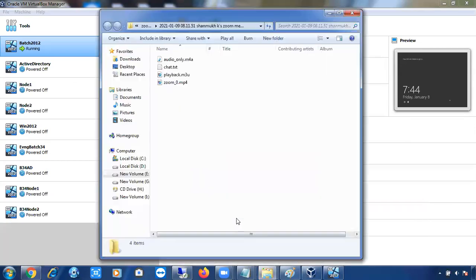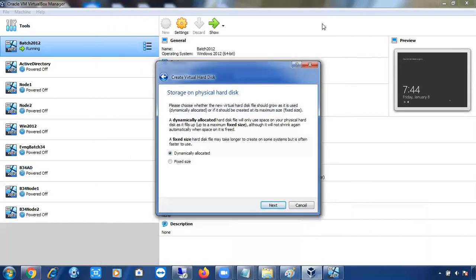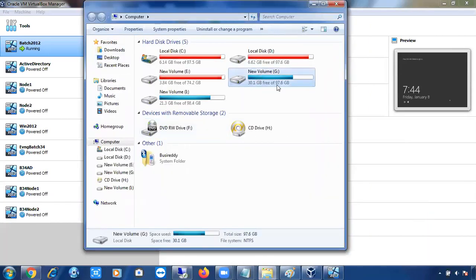You can see here, right? Let me open my computer. If you see here, I'm creating VirtualBox in this drive. If you give 25 GB as a fixed size, it will take all the 25 GB and it will show 5 GB as free space. If you choose dynamically allocated, even though you're creating a machine with 25 GB, if you only installed 10 GB of data, then it will consume only 10 GB in this 30 GB. Still that 15 GB, whatever it is not using, will show in the drive only. You can use that free space.